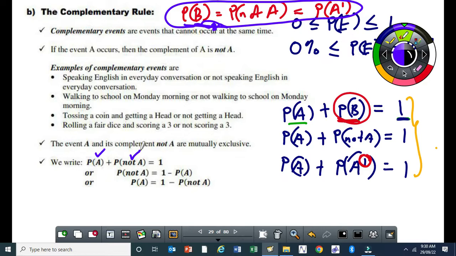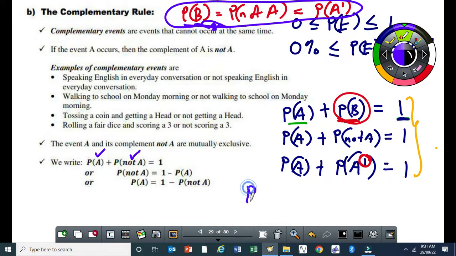There is no reason to be scared if you see this. It's just playing around with one equation and making either probability of A the subject, or making probability of not A the subject, or probability of B the subject, or making 1 the subject. Now, would it be right to say that the probability of A is also the probability of not B? The probability of A is also the probability of not B, yes.